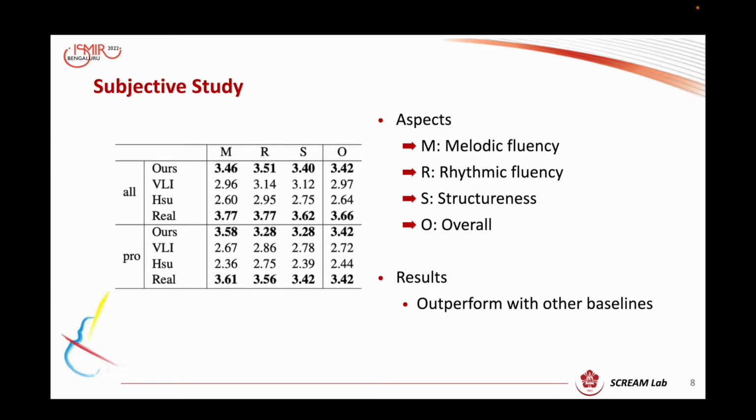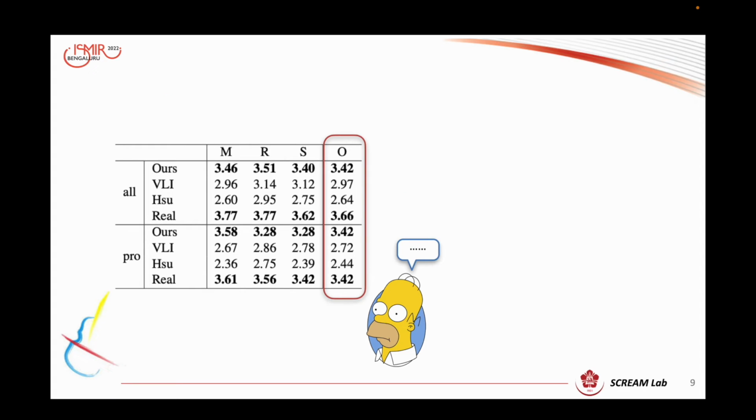Besides, in the user study, we let the subjects evaluate the melody fluency, rhythmic fluency, structural correspondence, and the overall feeling. The subjects are separated into 2 groups, professional and amateur. We can see our model gets a higher score in each aspect. It looks really not bad. But when we take a more careful look at the result, we find something weird. The subjects think the result generated by our model is as good as real music.